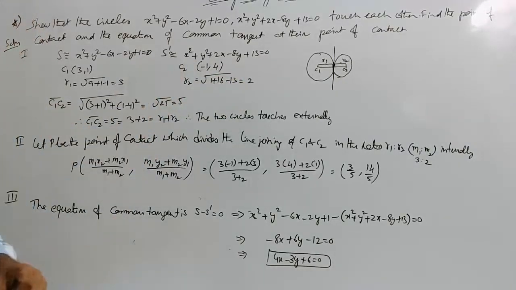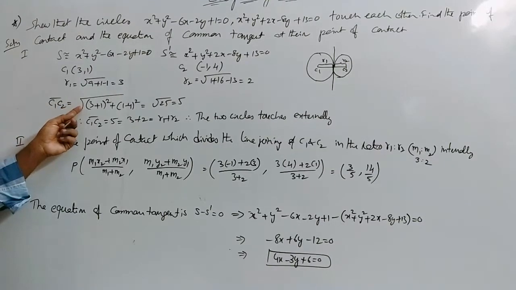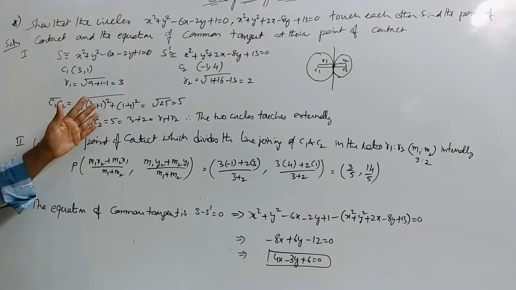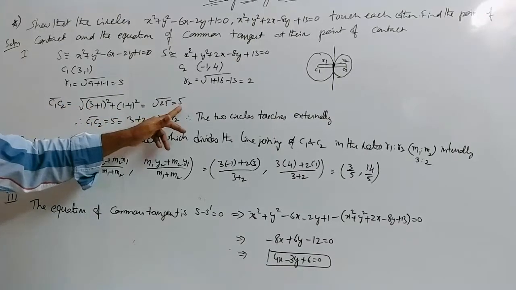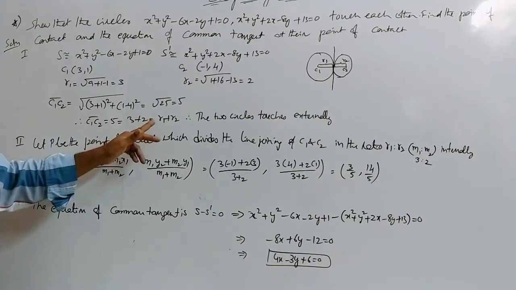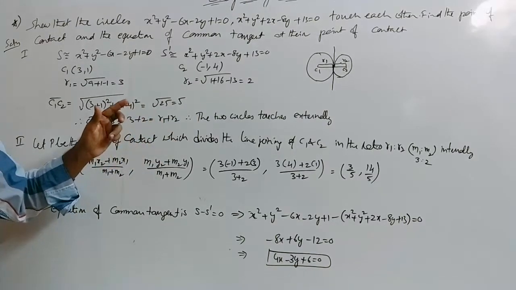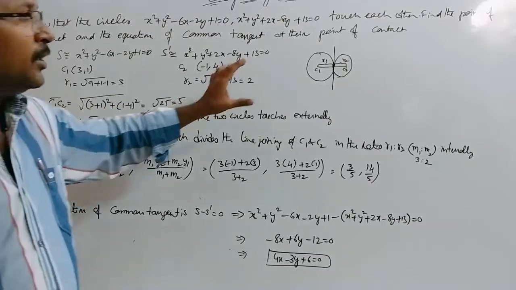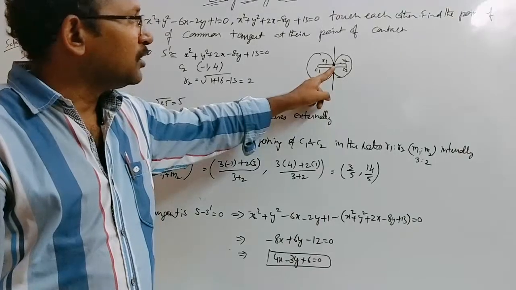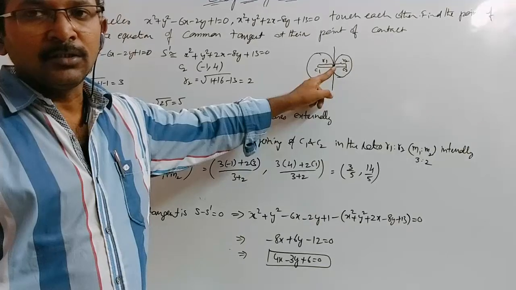R2 is equal to square root of g square plus f square minus c, that is equal to 2. And the distance between the centers C1, C2 bar, formula is distance between 2 points, square root of x2 minus x1 whole square plus y2 minus y1 whole square. Applying that formula, we derive that the distance between centers is 5. Therefore 5 is equal to 3 plus 2, that is equal to R1 plus R2. That is nothing but the distance between the centers is equal to the sum of the radii. That is, the two circles are touching externally. That is the conclusion. Okay, it is the first part.